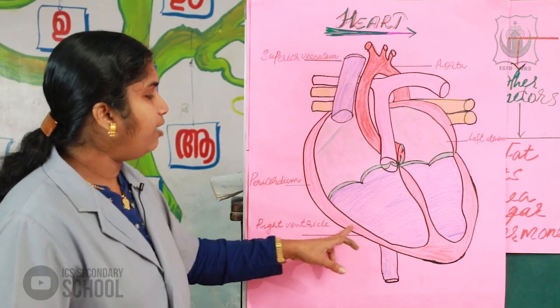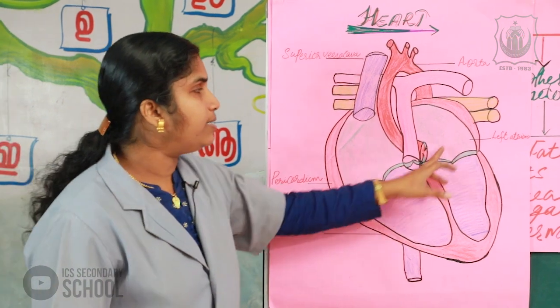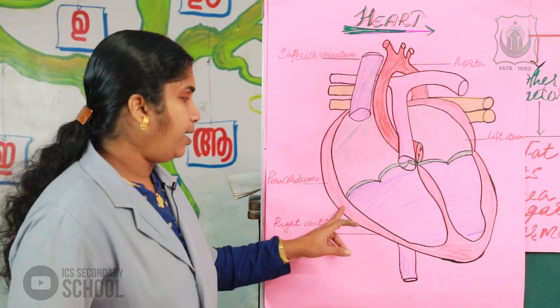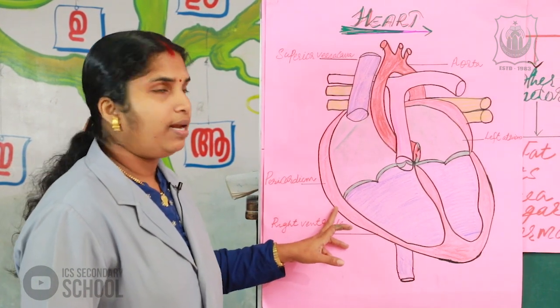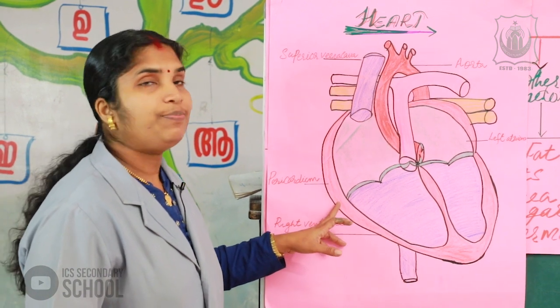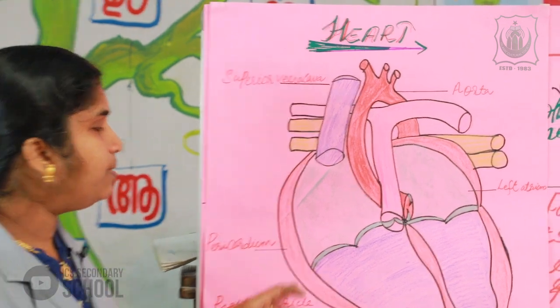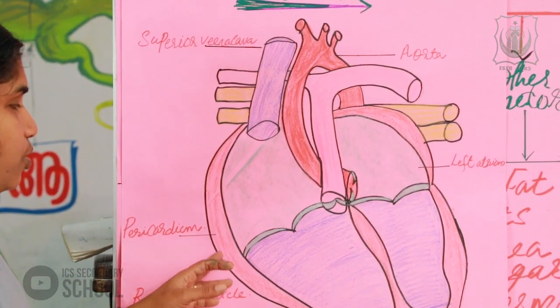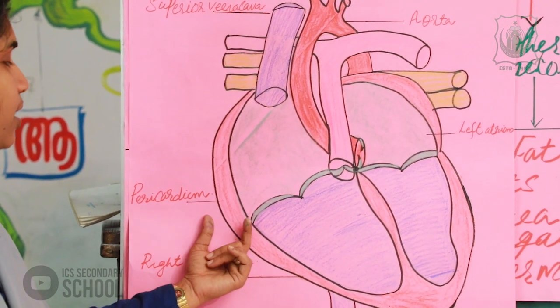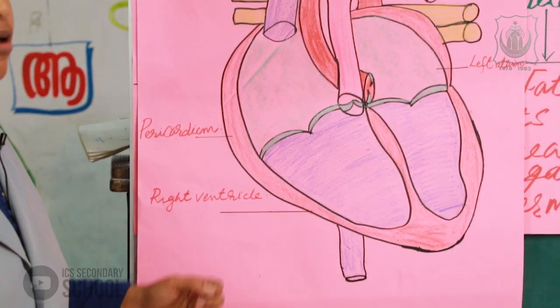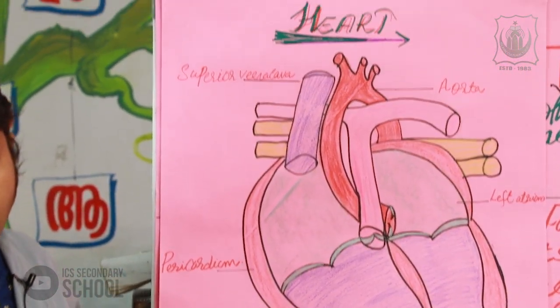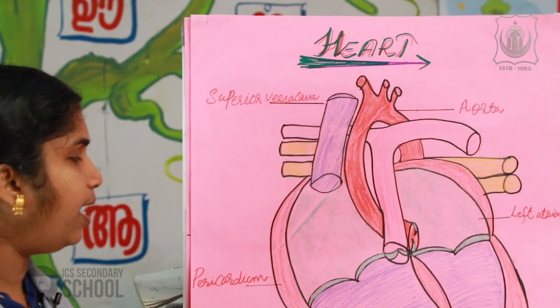These two membranes are known as the pericardial membrane. In between this pericardial membrane, it is filled with pericardial fluid. This pericardial fluid helps to reduce the friction between the two membranes when the heart beats.